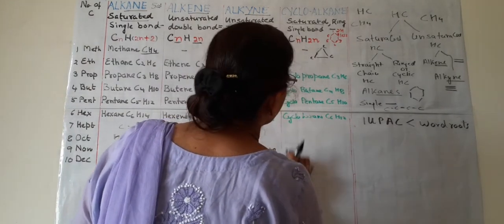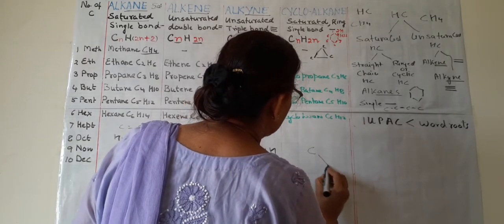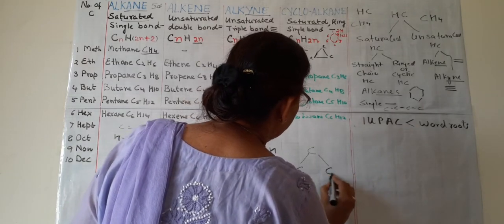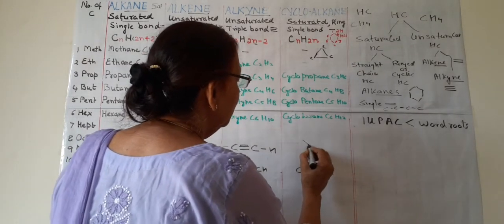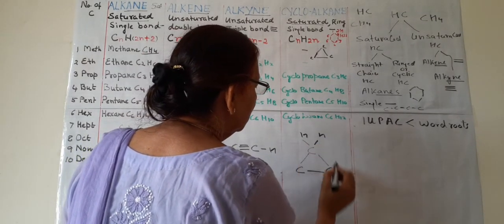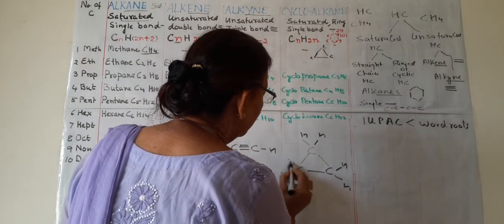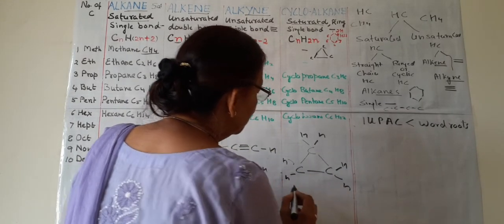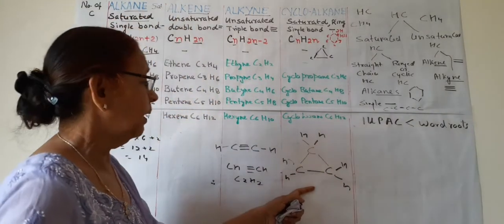Prop means 3. So 3 carbon atoms, they join with one another. 2 valencies are gone here, only 2 left. 2 gone here, only 2 left. 2 gone here, only 2 left. So C3H6 is the formula.